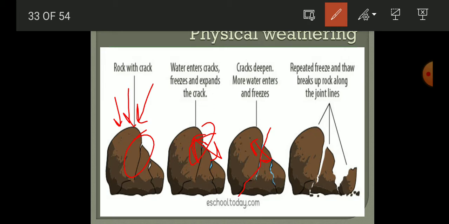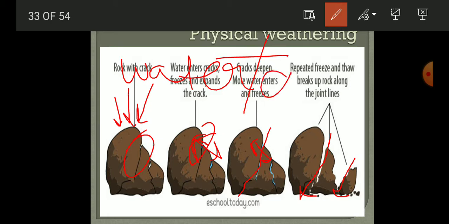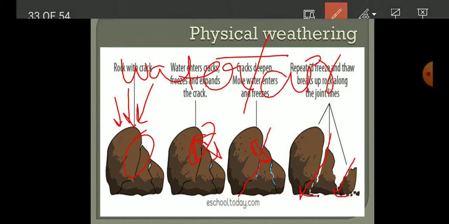So this crack develops deep into the rock particles, and the breakage of rocks is done. This breakage of rock particles is known as weathering, and here it is done by water. That is why it is known as physical weathering. So weathering, if it is done by water or air, is known as physical weathering.